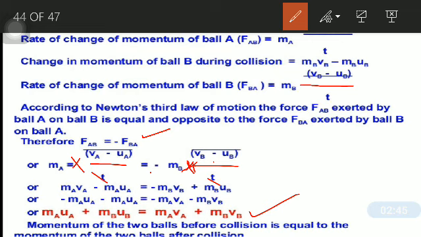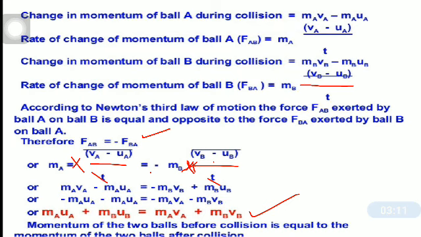So that means the total sum of momentum before collision is equal to the total sum of momentum after collision, and this is the law of conservation of momentum. So we can conclude that the momentum of two balls before collision is equal to the momentum of the two balls after collision.